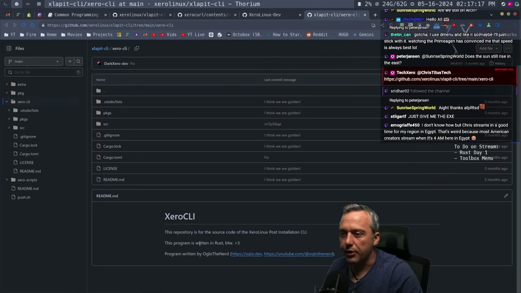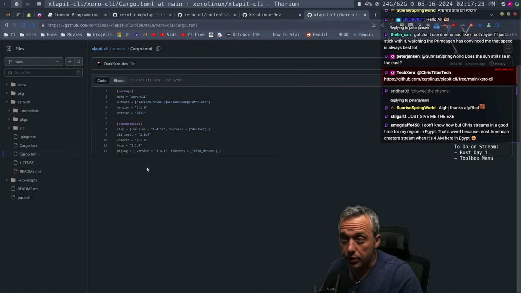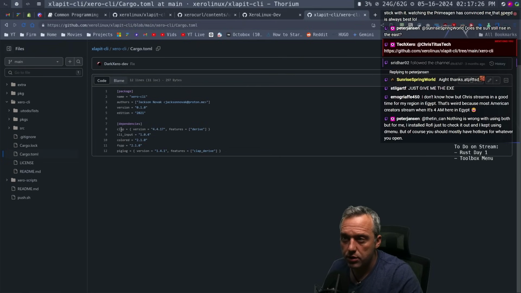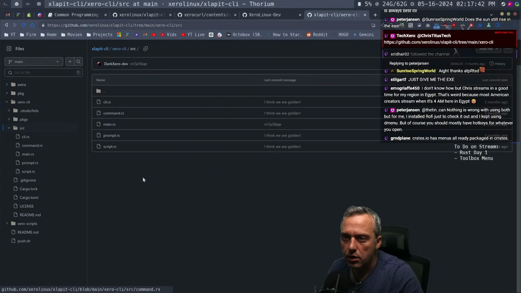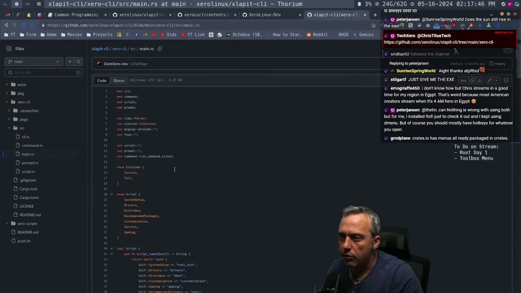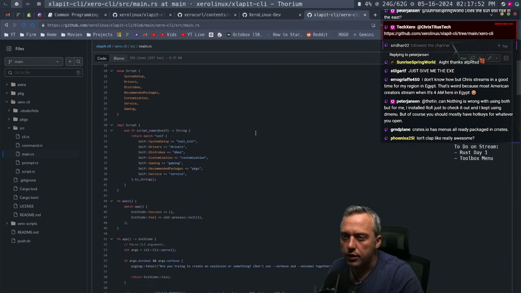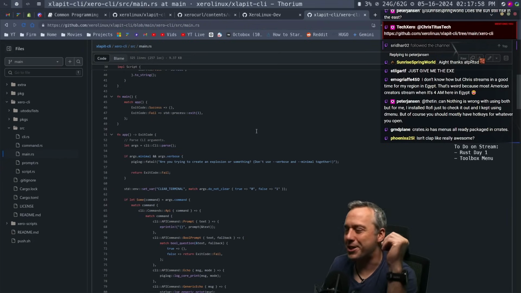Okay, here we go. The repository for the source code of 0 Linux post install CLI. There we are. So what are we doing right now? As far as dependencies, you're using clap, CLI input, colored, FSPP, and piplog, or piglog. Interesting. Okay. Then for the source itself, you have 5 different ones. Main Rust container here. Interesting.